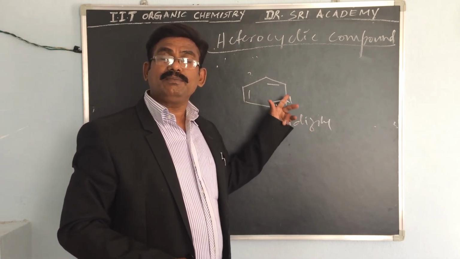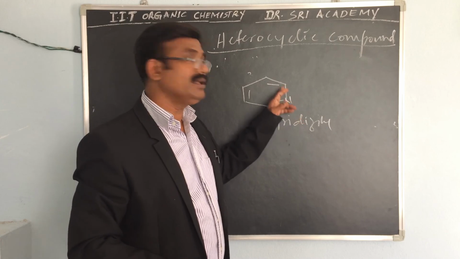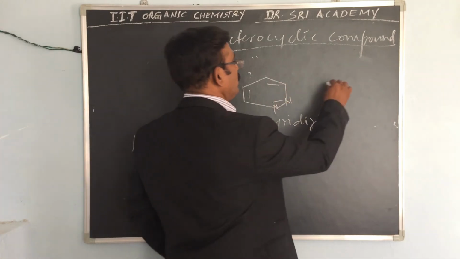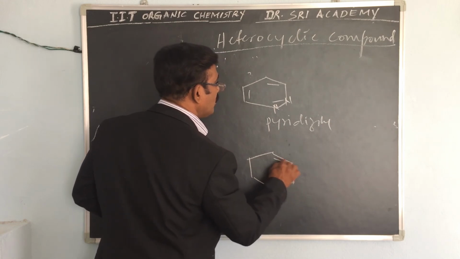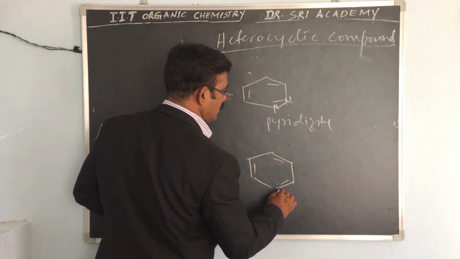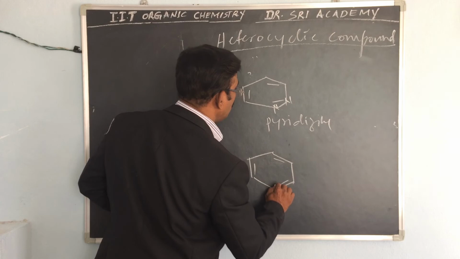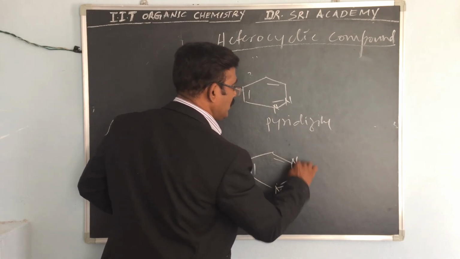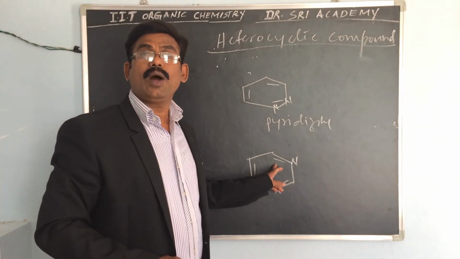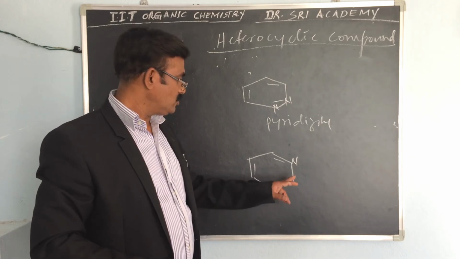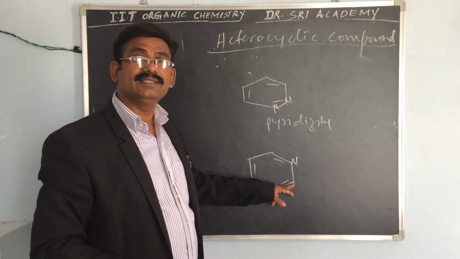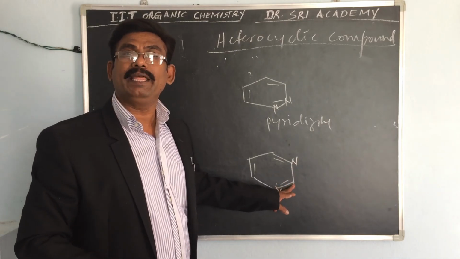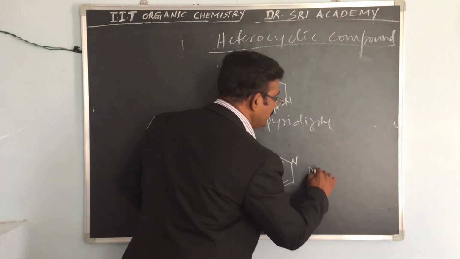If the nitrogen position is changed from here to here, for example nitrogen here, what is this name? One nitrogen is not there, but one carbon is there. So this is called pyrimidine. We can say pyrimidine.